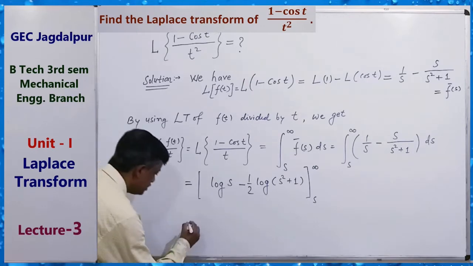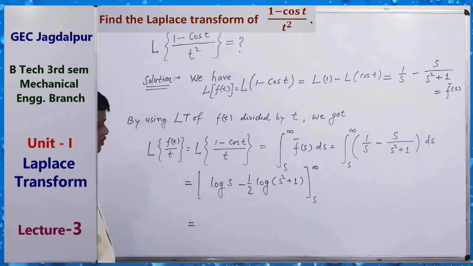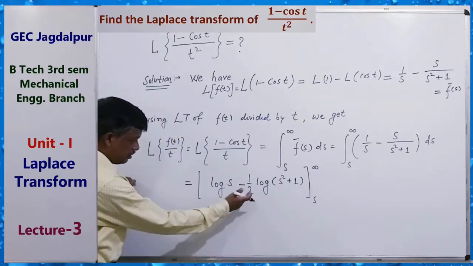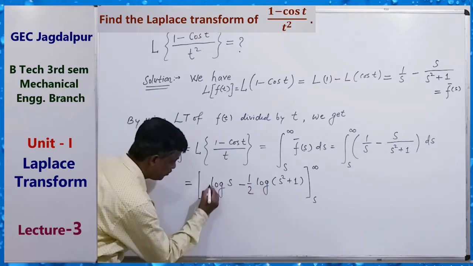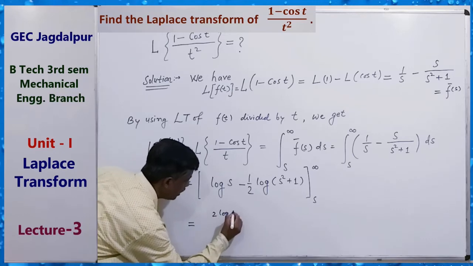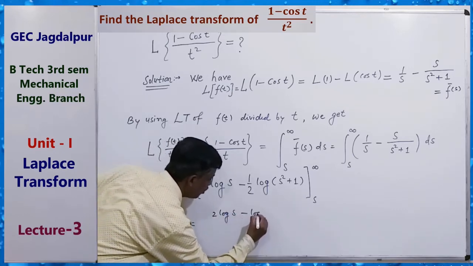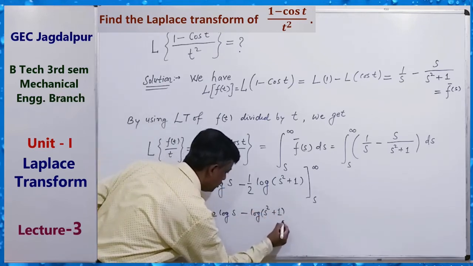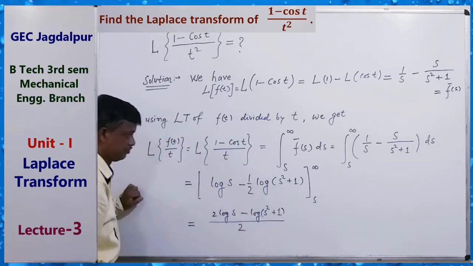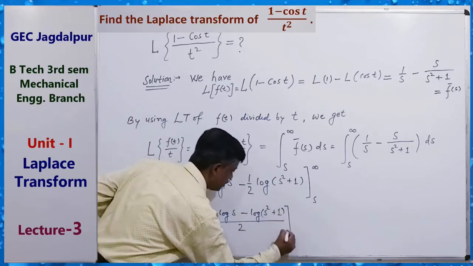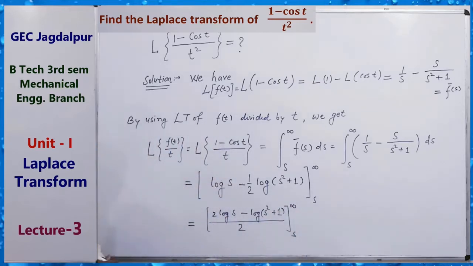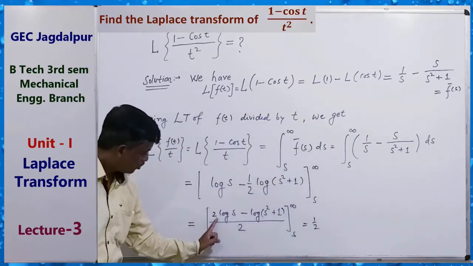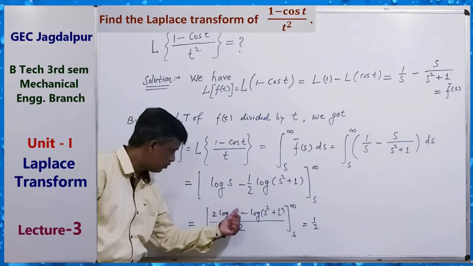So this equals, we can solve it how? Taking LCM, 1 by 2 into 2 log s minus log of s square plus 1, from s to infinity. 2 log s means 2 can be taken in the power of s.